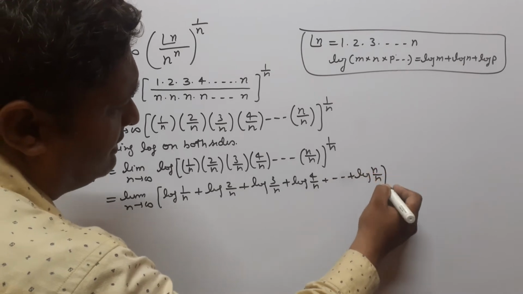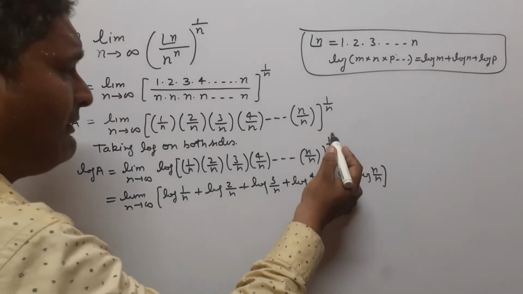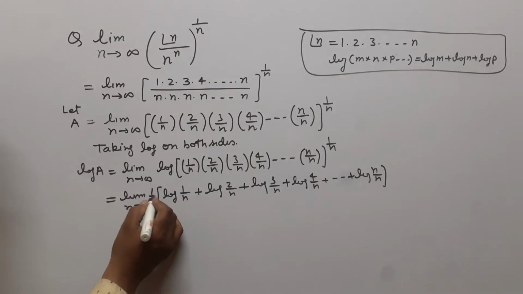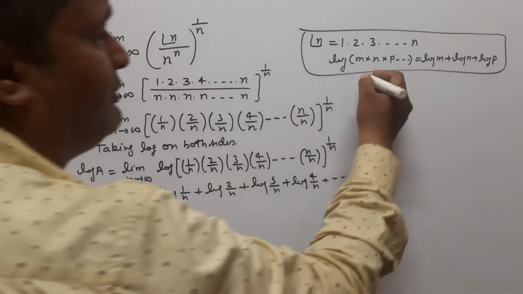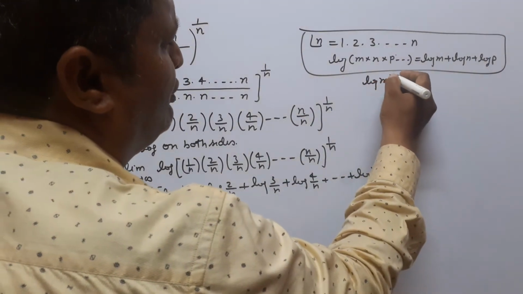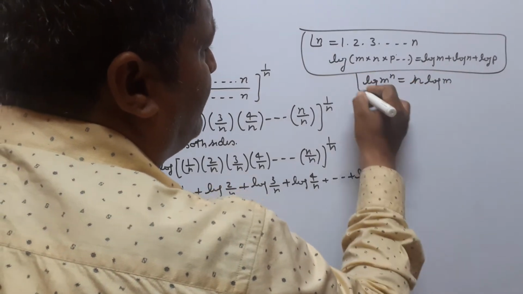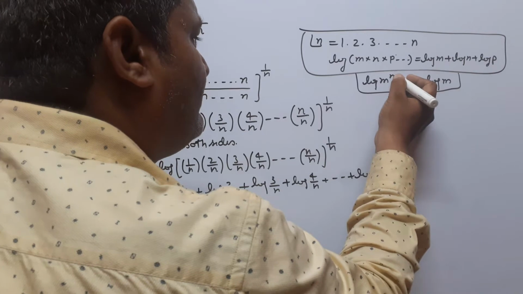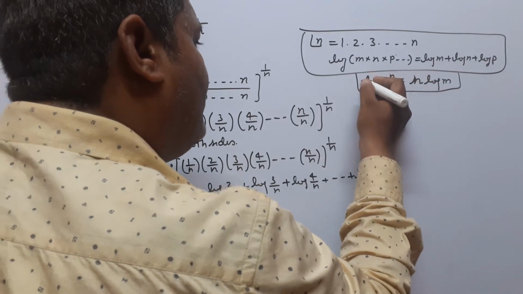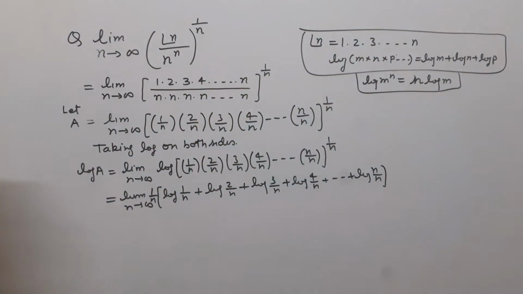And here the power of 1 by n can be written before this, because we know that log m to the power n can be written as n log m. Here the 1 by n can be written before the log.